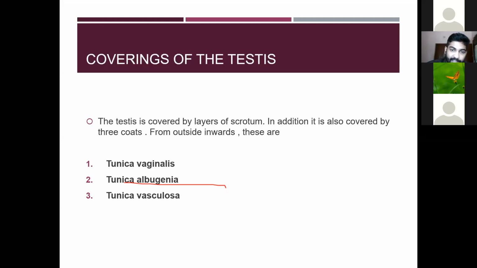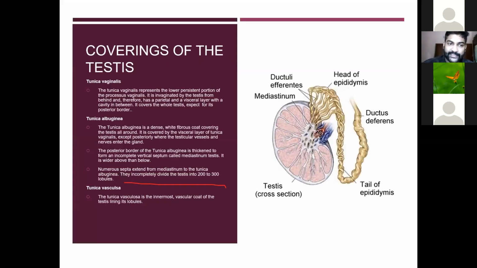That means the skin, then the superficial fascia, then the spermatic fascia, and the tunica vaginalis. The scrotum is covered by the parietal layer of the tunica vaginalis. The visceral layer is covering the testis, and the parietal layer of the tunica vaginalis is covering the scrotum. Additional to this, it has three more coverings: the visceral layer of the tunica vaginalis, then the tunica albuginea, and the tunica vasculosa. So, the coverings of the testis.